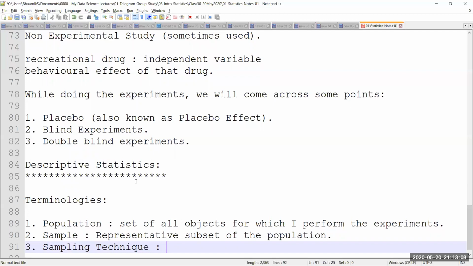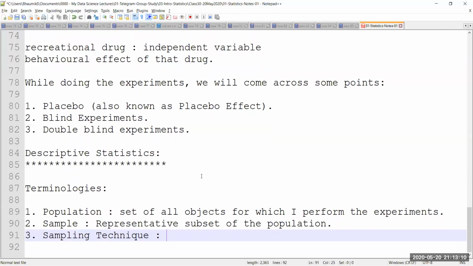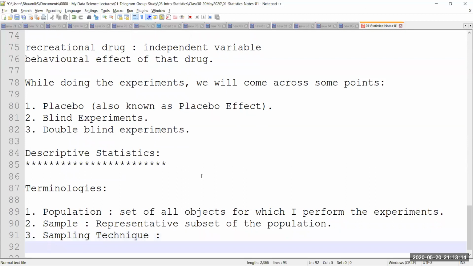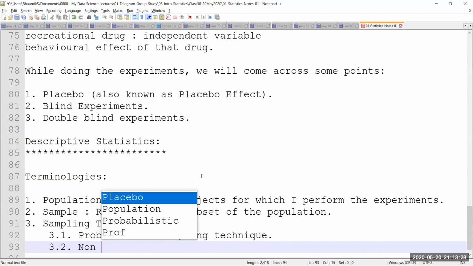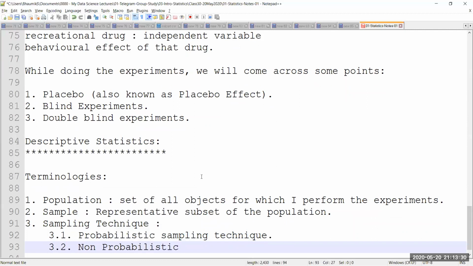But then how should we do sampling? There are certain ways in which we do sampling. On a broad level, they can be divided into two parts. One is known as a probabilistic sampling technique. The other is known as non-probabilistic sampling technique. Okay. Non-probabilistic sampling technique is used 0.001% of the times.